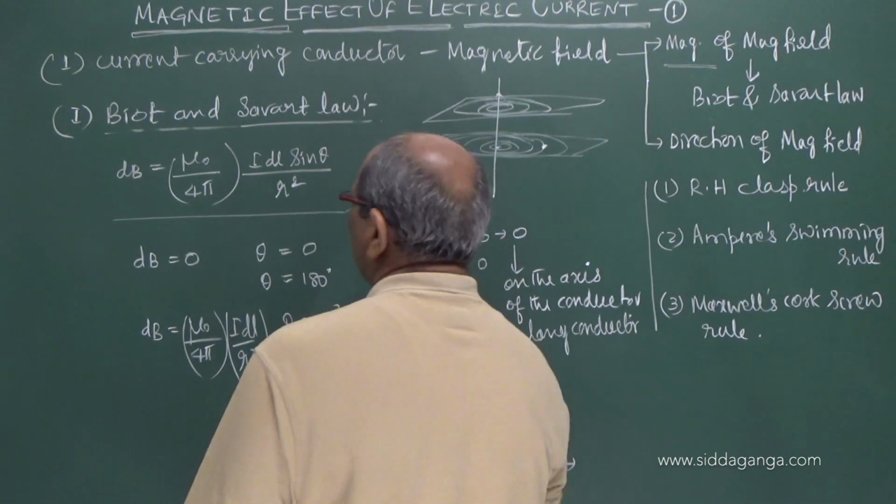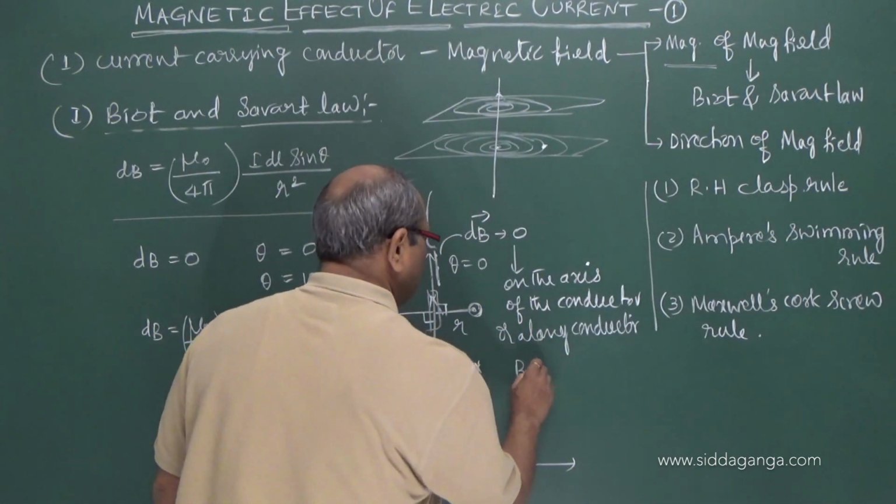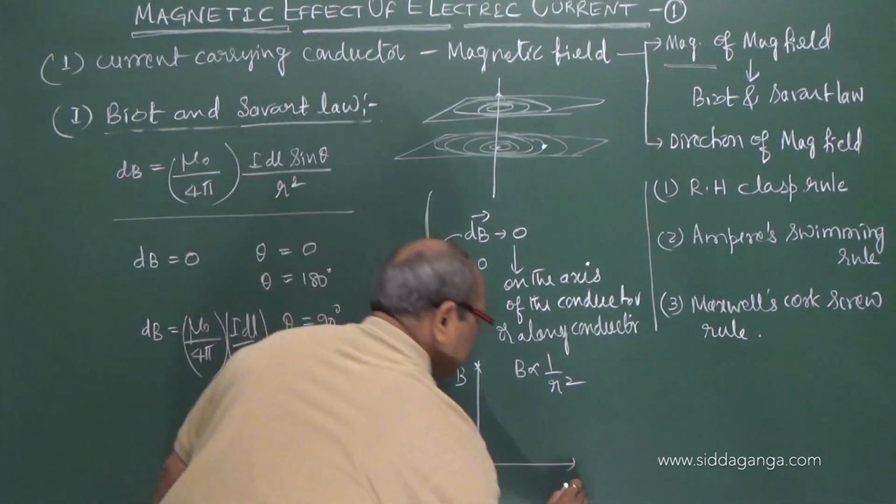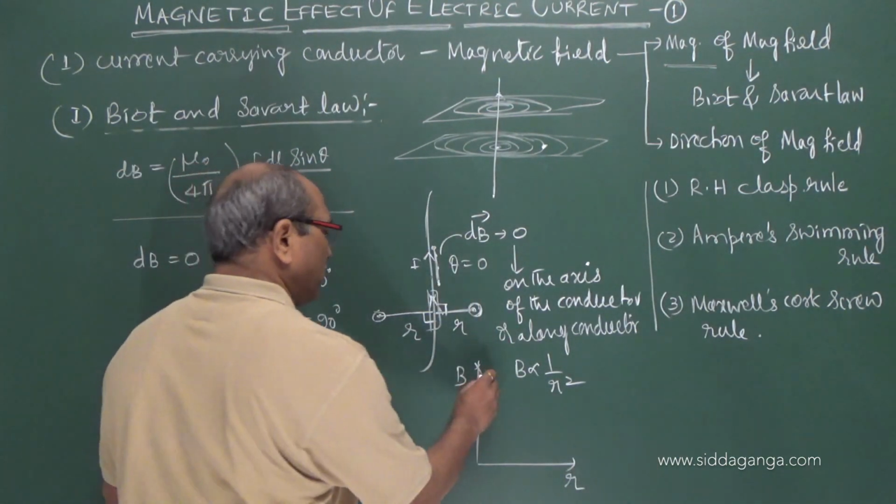With respect to R, you know B is inversely proportional to R square. B versus R, if you take, sharply decreases.